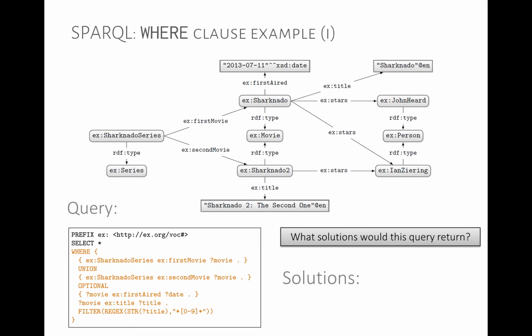It's basically asking for any title that has a number in it. We want a 0, 1, 2, 3, 4, 5, 6, 7, 8, 9. We want one of these characters in the title. So what solutions would this query return? We're asking for the first movie or the second movie of Sharknado. If available, we're asking for its first air date. We're asking for its title, and then we're filtering the movies that don't have a number in their title. So how many results do we think we get here?